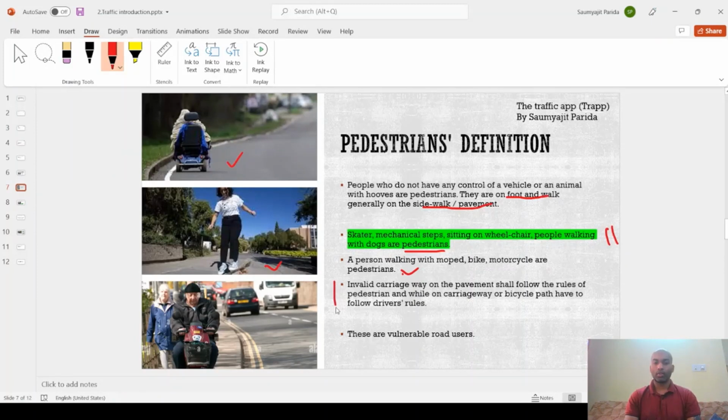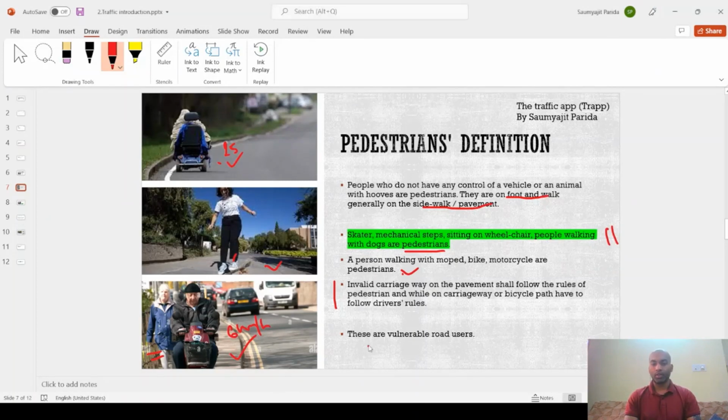This point also we discussed: if an invalid carriage is using the carriageway, or the road, or is using the pavement, then here on the pavement the invalid carriage has to follow the rules of pedestrians, and here on the road they have to follow the rules of the drivers. And what I mean by rules of drivers is that here the invalid carriage can speed up to 25 km per hour, but on the pavement the maximum speed is 6 km per hour. So these are the rules they have to follow.